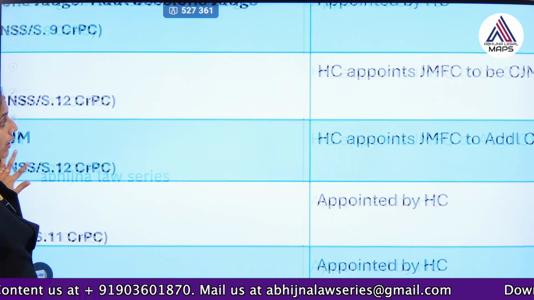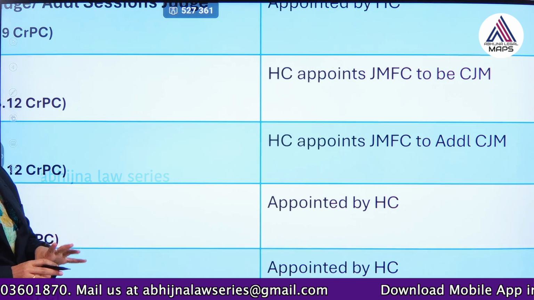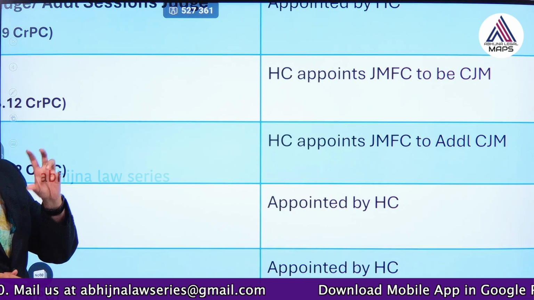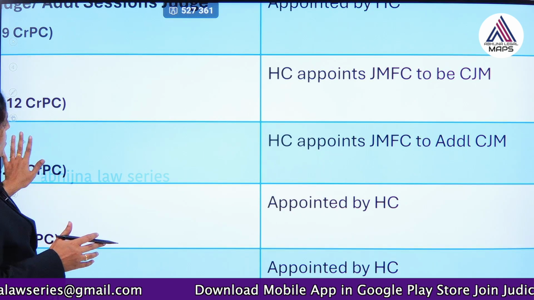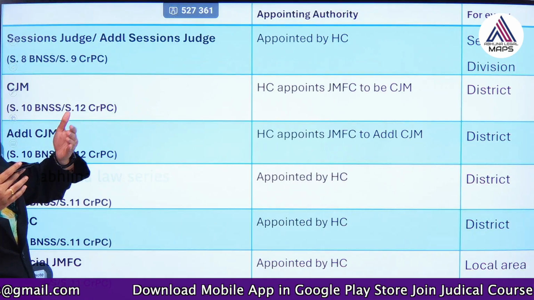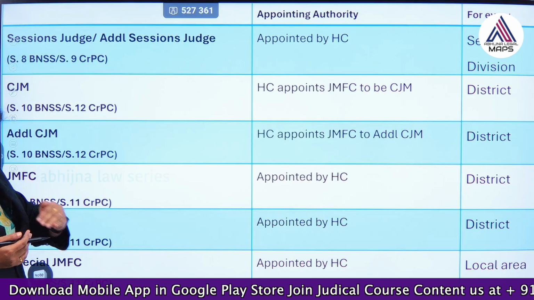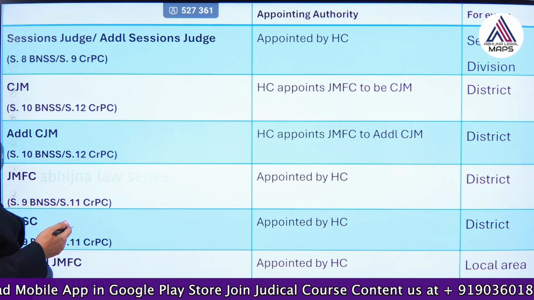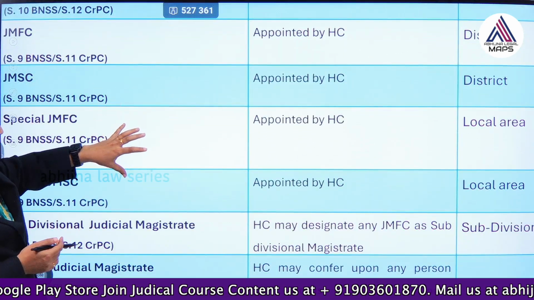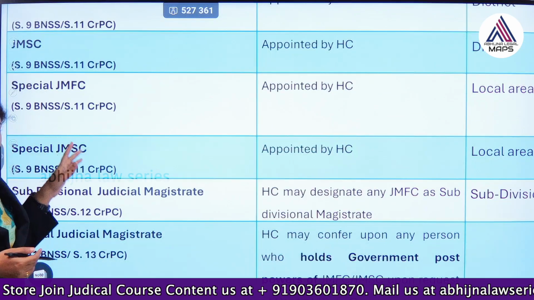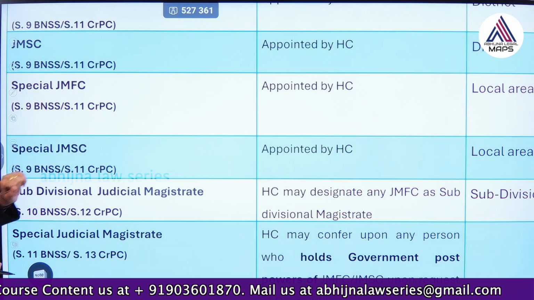So, the High Court is appointing a JMFC to be a CJM. It is the High Court which decides which JMFC it can appoint as CJM. So, likewise it decides. Okay. So, that is why, after the sessions judge, the power goes to the CJM, after that it goes to JMFC, after that it is JMSC. And there could also be judicial magistrate of first class courts, judicial magistrate of second class courts, which are special JMFC and special JMSC.